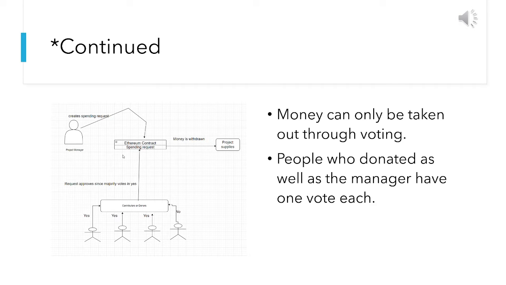Once the spending request is generated by the manager, all of the people who have contributed to the contract will vote whether or not to pass the spending request. This makes it a decentralized platform because everyone has equal power in terms of where their money is going and whether they agree on the transaction or not. It allows us to make sure that money raised is actually going towards the project. If the majority allows the spending request, then the request goes through.